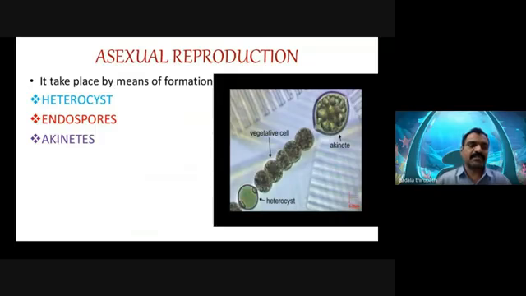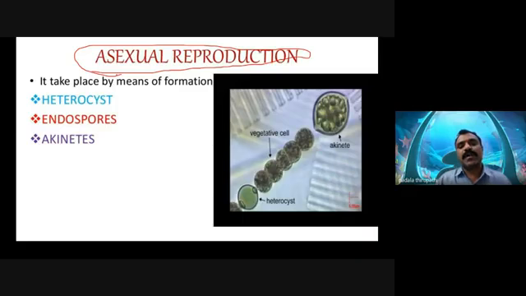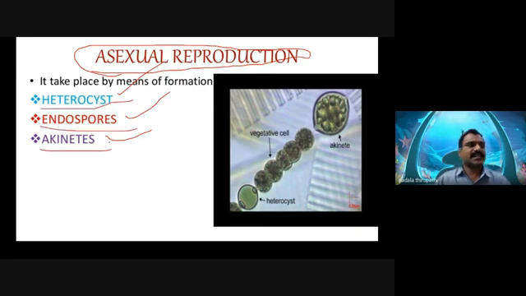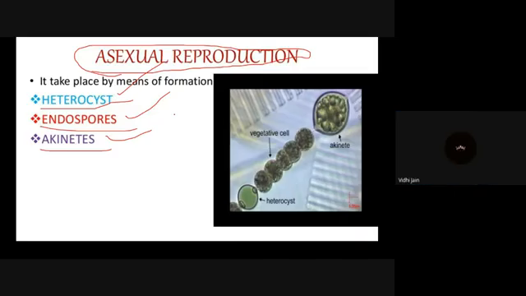Then we are going to discuss asexual reproduction. So vegetative reproduction through fragmentation and vegetative reproduction through hormogonia, we have discussed. Now we are going to discuss asexual reproduction. It takes place by means of the formation of heterocysts, or by the formation of endospores, or by the formation of akinetes. Okay, so heterocyst formation, endospores and akinetes. Am I clear? Yes, sir.